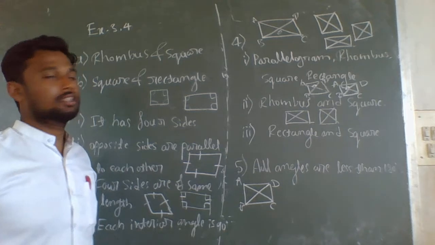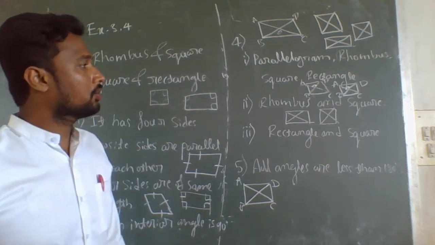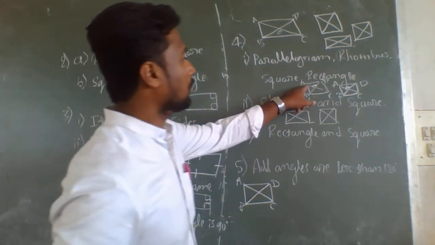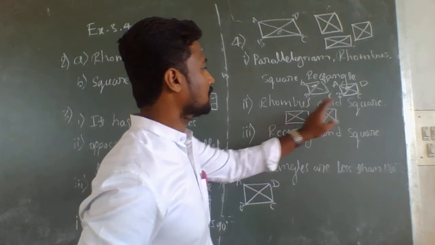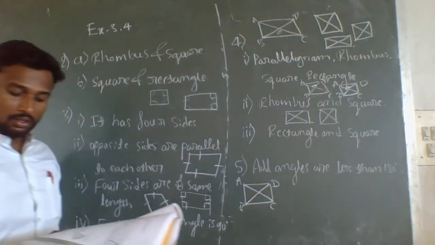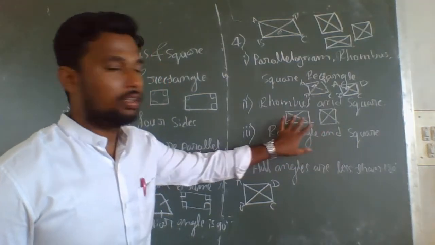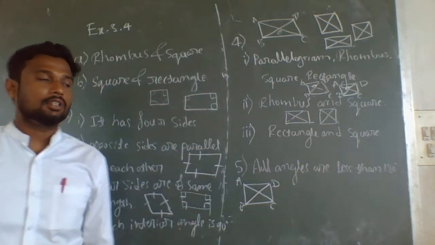So in rhombus and square, diagonals are perpendicular bisector of each other. Here diagonals are perpendicular to each other in rhombus and square. Last one, equal. In rectangle and square, diagonals are equal to each other.